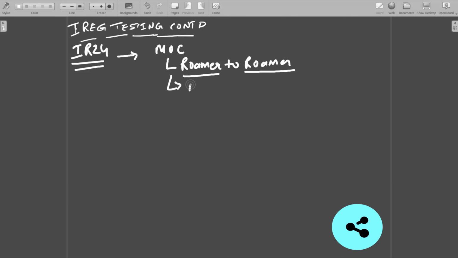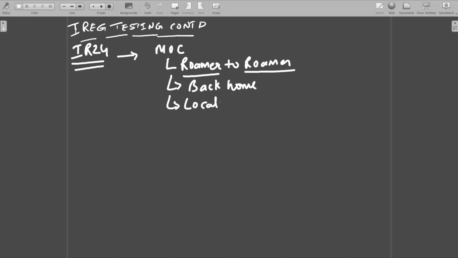Then we had seen that the back home call is there. Now the back home call will be tested. Then the local call. Local call means what? The call within the roaming zone. And we had seen that he can make a call to ROW, that is rest of world zone, also, right?